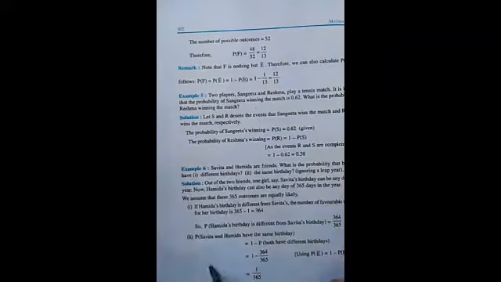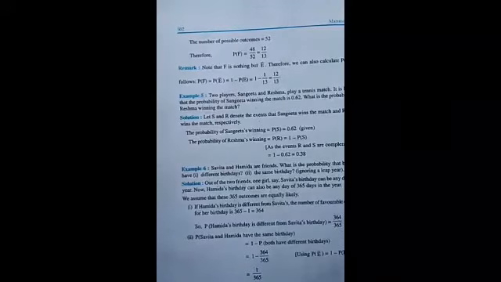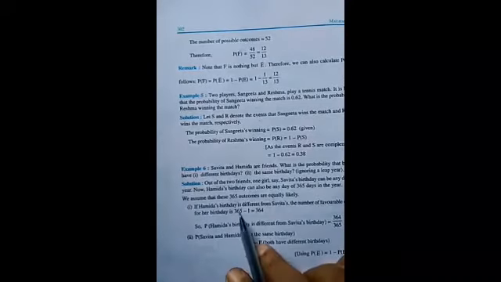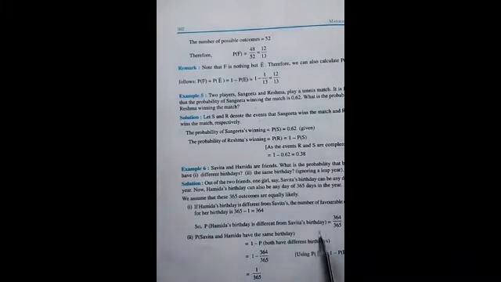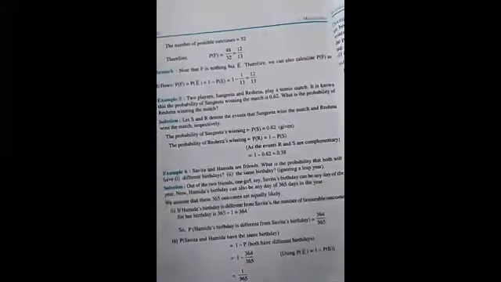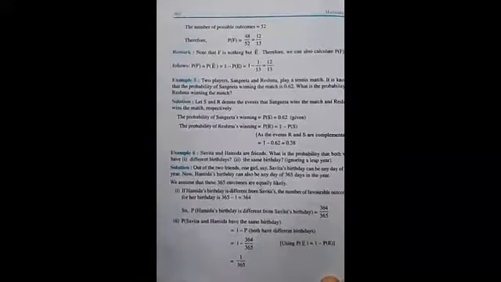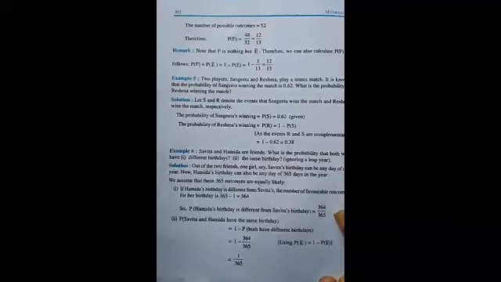Solution of the first. If Hamida's birthday is different from Savita's, the number of favorable outcomes for her birthday is 365 minus 1, because one day is Savita's birthday. Therefore, it equals 364. So, the probability that Hamida's birthday is different from Savita's birthday equals 364 upon 365.